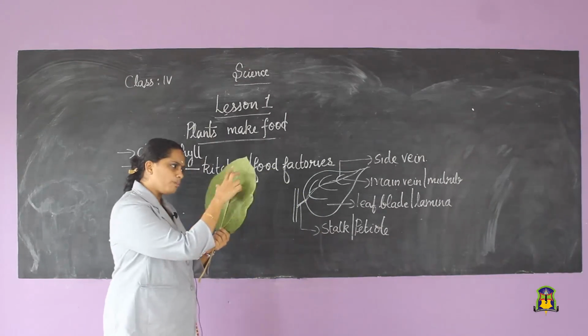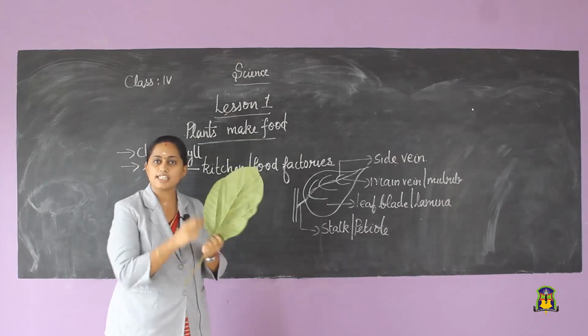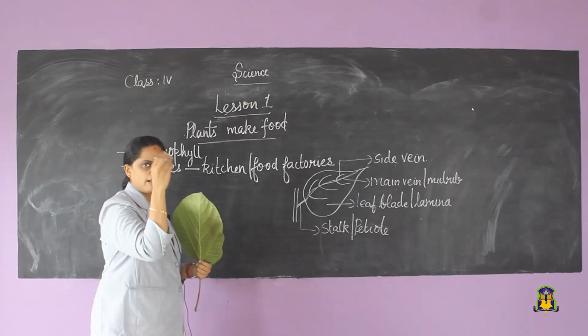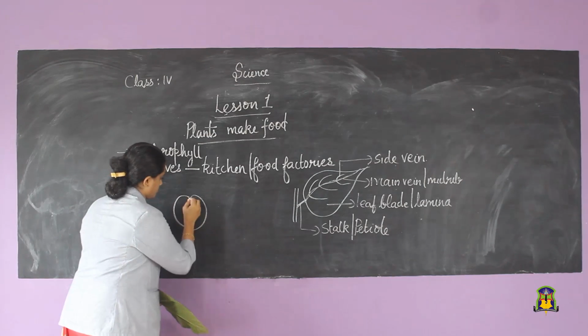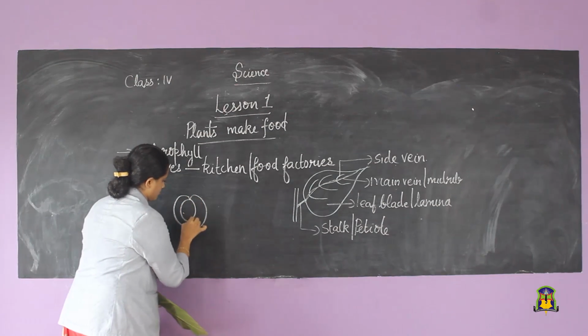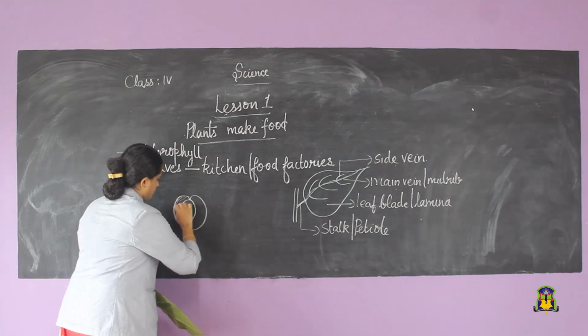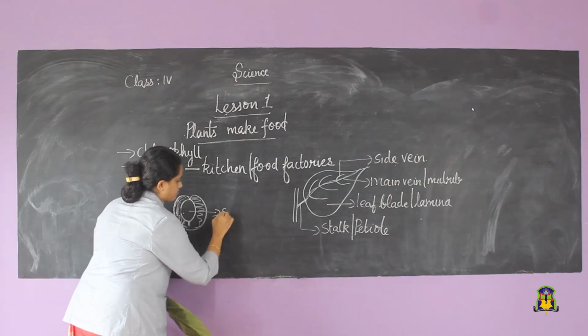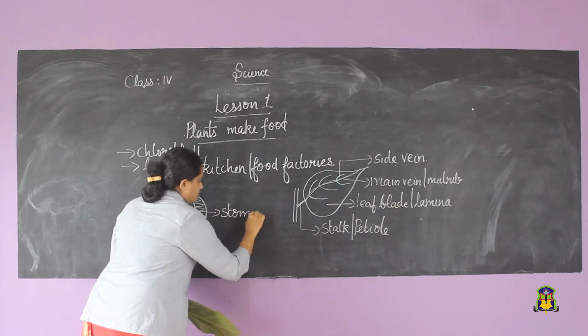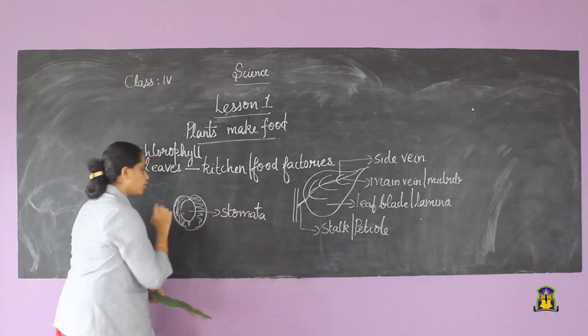There will be so many stomata present in the bottom of the leaf. It will be looking like this. It's a small opening.